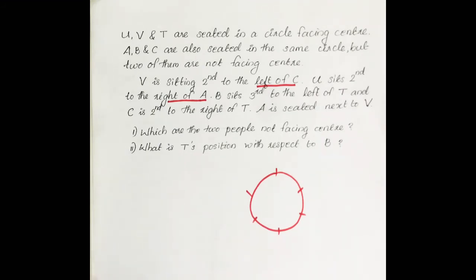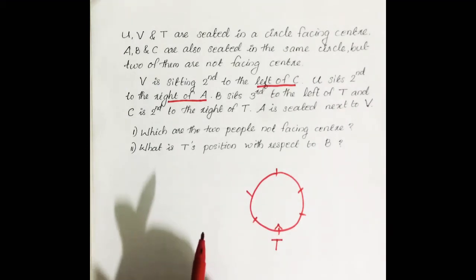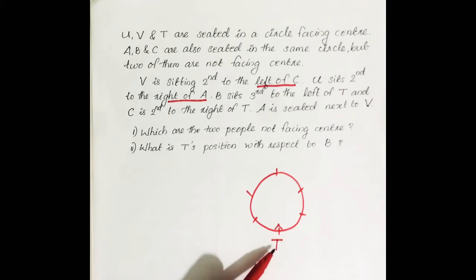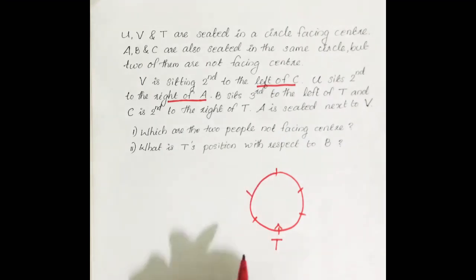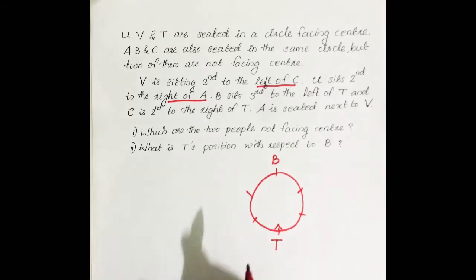Then the next condition, B sits third to the left of T. Of T means T's direction we already know, so third left of T we can easily find out. And here in this question T is facing center, so we can start with that particular condition. T we can mark here, and T is facing towards center. Then B is third to the left of T. T facing center, then first, second, third left is this place. So we can mark down B here. B is third left of T. But we don't know B's direction, that may be inside or outside.